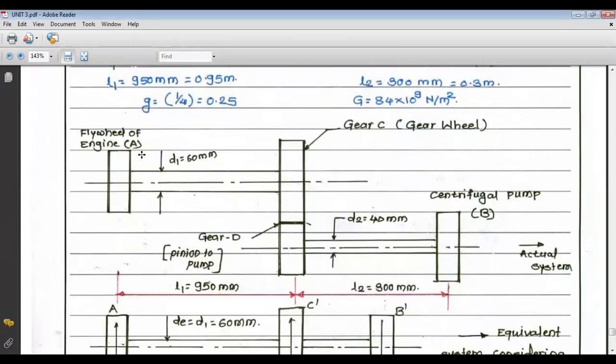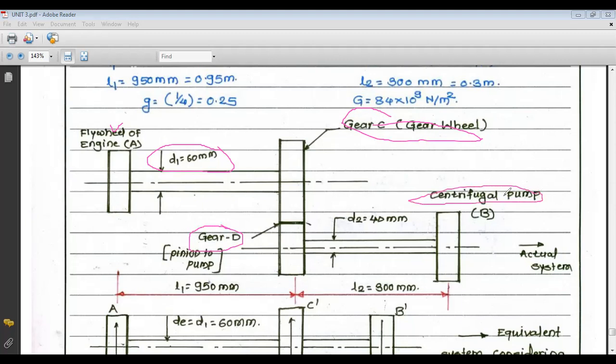There is a flywheel, that is engine, IC engine having flywheel. This is considered as a rotor A. Then diameter D1 is given, that is 60 mm diameter of shaft having flywheel and gear wheel. So gear wheel is your C and your gear D is pinion to pump, and this is your rotor B having centrifugal pump. Now this diameter is D1 and length is 950 mm.